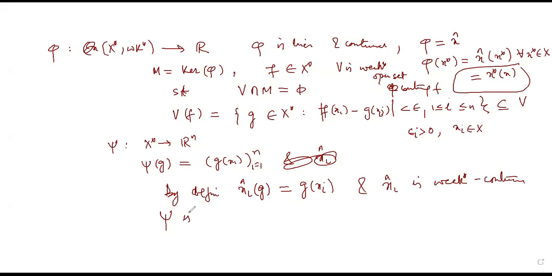तो psi is a continuous linear map. तो continuous linear, क्योंकि linear तो obviously होगा क्योंकि g linear है, मतलब वो ज्यादा कुछ दिखाने की जरूरत नहीं. तो psi is a continuous linear. Moreover, हमारा जो psi of f होगा, it does not belong to psi of M. Why? Because f does not belong to kernel of